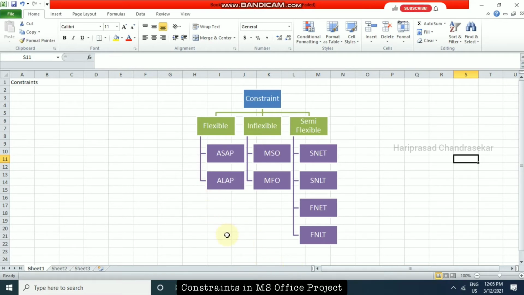And we can also call inflexible constraints a hard constraint. Semi-flexible we can call a moderate constraint, or semi-flexible we can call soft constraints also. We have a little bit of flexibility also.